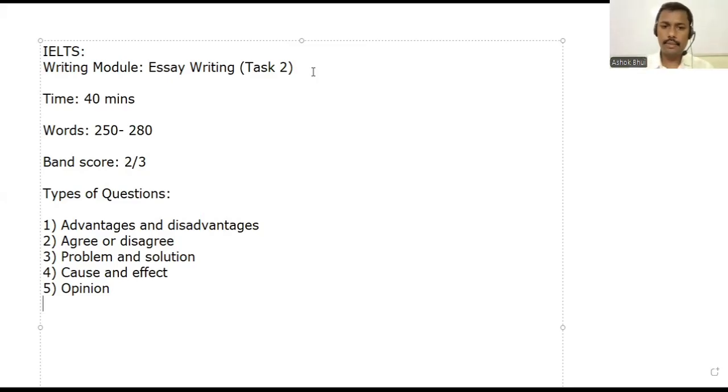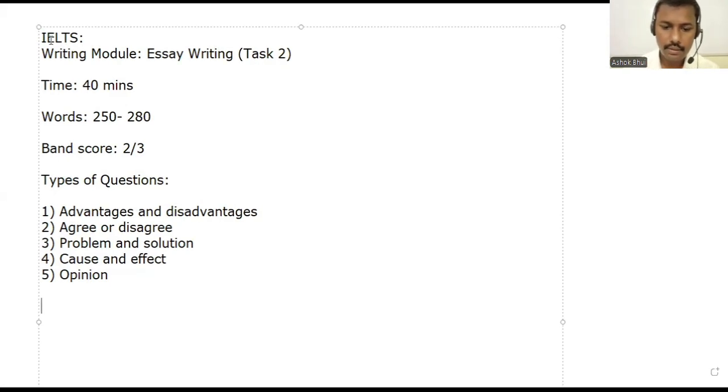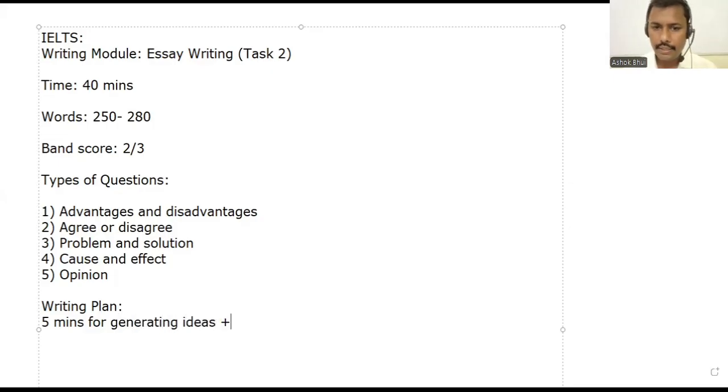Now, what we're going to do, we'll see there will be a writing plan. Okay. So what is the writing plan? Any idea? We need a plan. Without plan, nothing can work. That will be the structure of the essay. Now, writing plan here. Okay, first 5 minutes. You can take out 5 minutes for generating ideas.